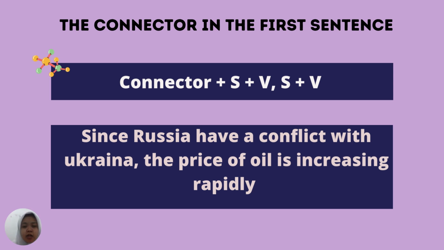And the last, we talked about adverb clause connectors. In this part, the difference from the first connector is that it can be placed in the first or in the middle. If we use it in the first sentence, we have to use a comma. So the formula is connector, subject plus verb, then a comma, and then subject and verb again. If we use the connector in the middle, the formula changes to subject plus verb plus connector and last subject and verb again.